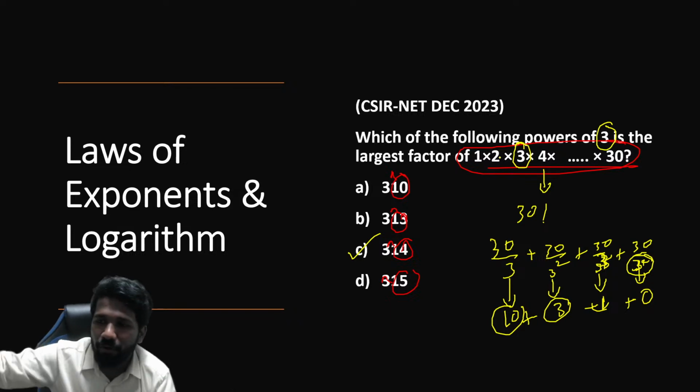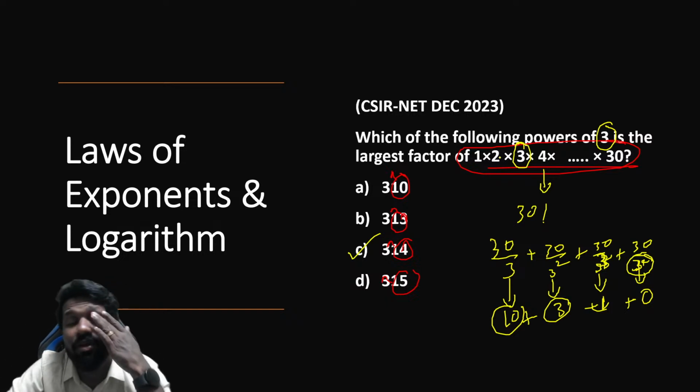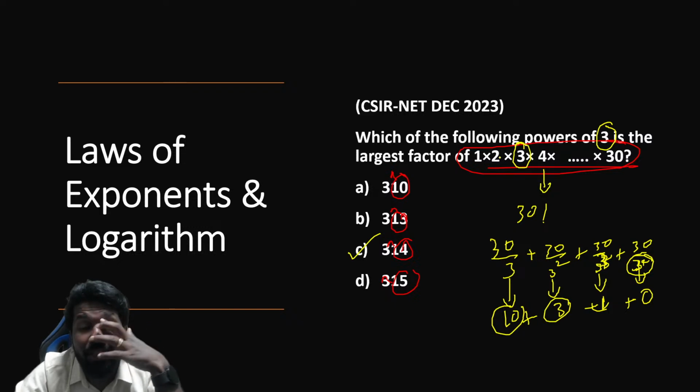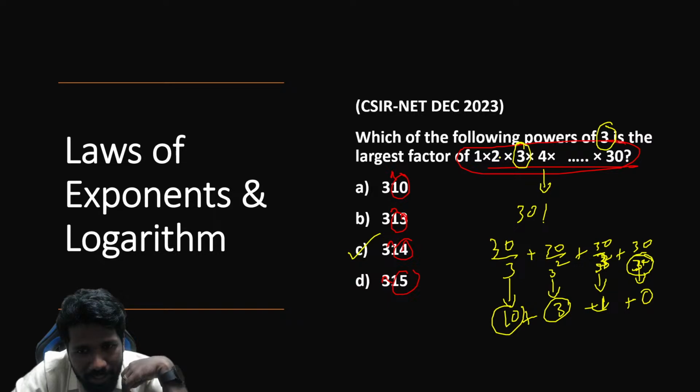18, 21, 24, 27, 30. In these 10 numbers, 3 is present a minimum of one time. Then 9, 27: 9, 18, 27 have it once, and 27 has it 3 times. When you count all this, you get 14. That is another way of doing it.